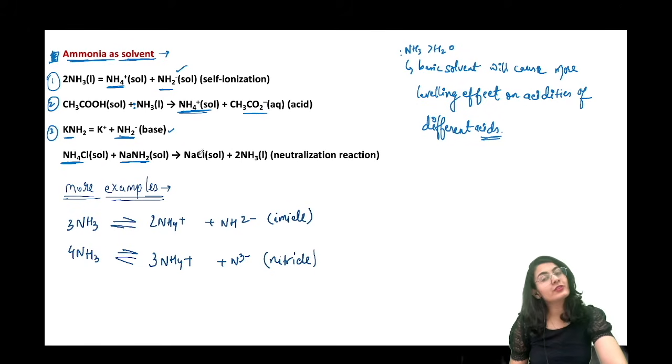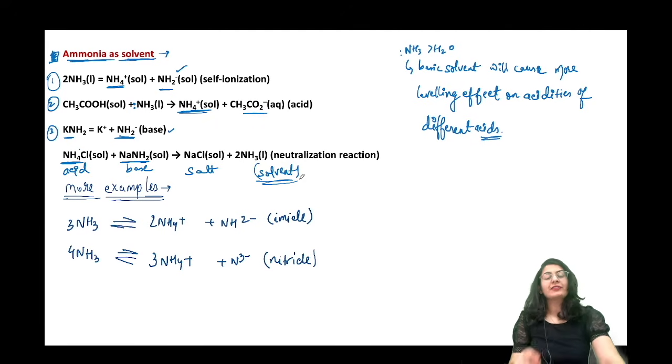It is going to give you a neutralization reaction. This is acid and this is base, and that gives you salt and solvent, not water, salt and solvent. So this is the neutralization reaction that works for ammonia.